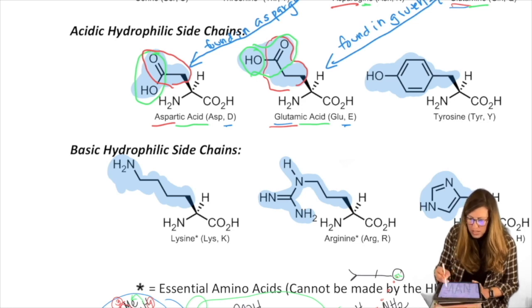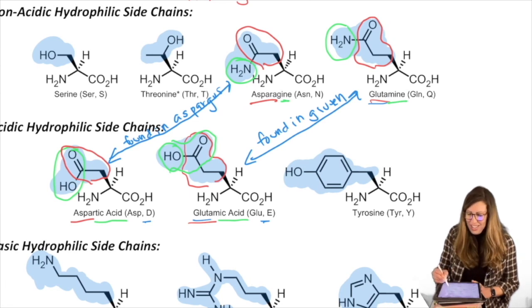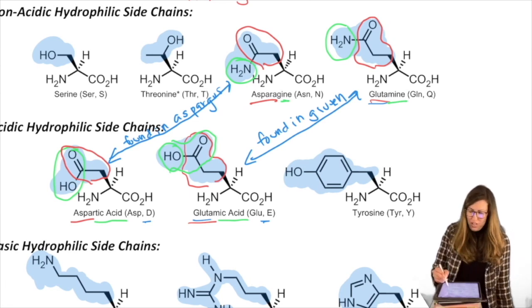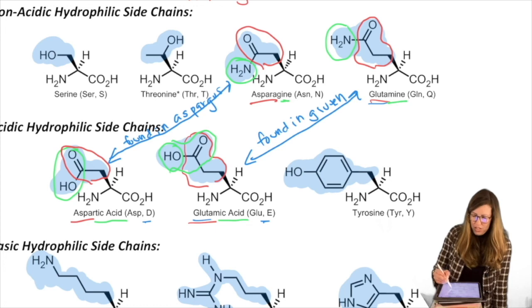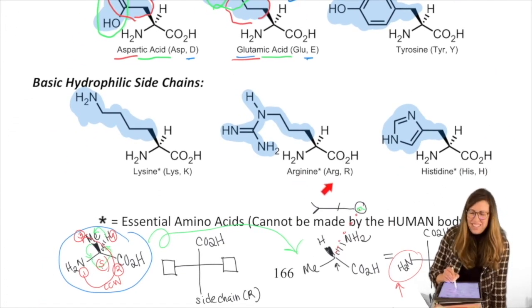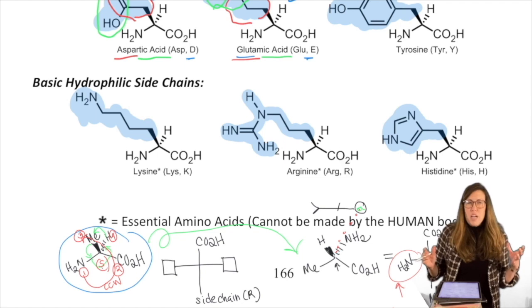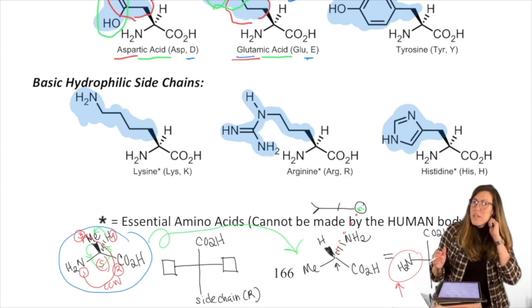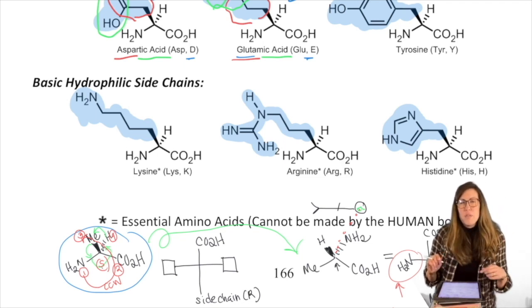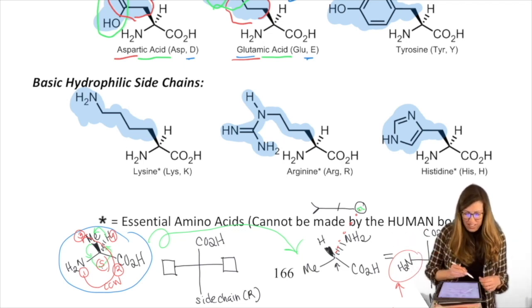For glutamine, I remember it as "glutamine" with a Q, just in case you have to know those one-letter abbreviations. Arginine's the pirate, "arginine." So that kind of helps as well. Those one-letter ones are really helpful when you have a really long polypeptide and you're trying to show the amino acid sequence without tripling its length with the three-letter abbreviations, or even worse, the whole structure, right? So that could be a little cumbersome.